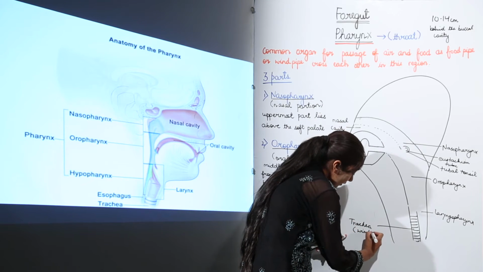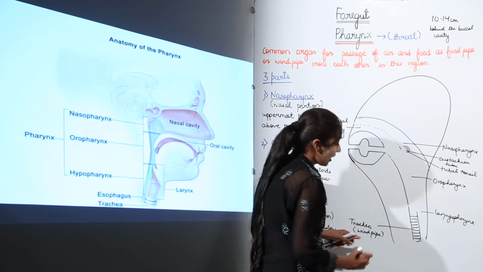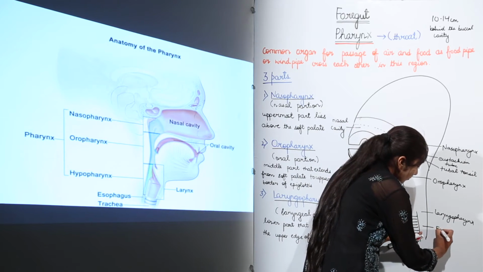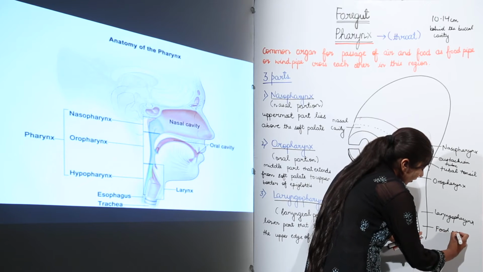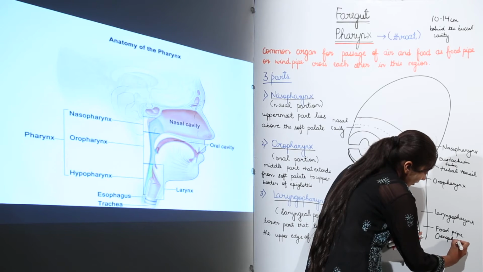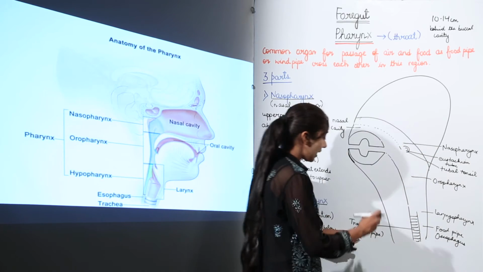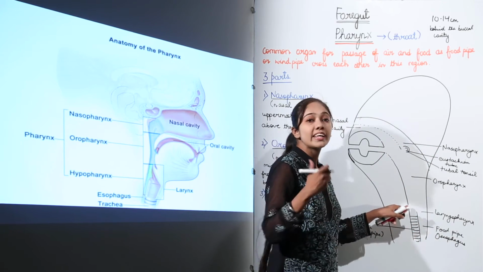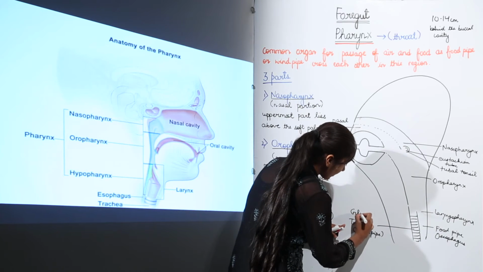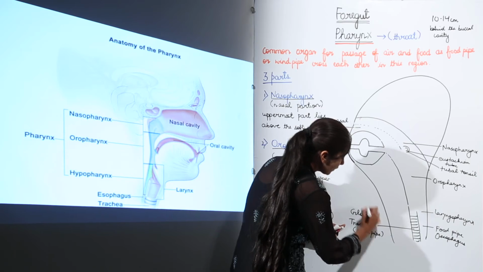Trachea or the windpipe. Then the posterior portion is actually what? It is the food pipe, or you can also call it as esophagus. And one other name for this tracheal opening is the glottis. We call it glottis.